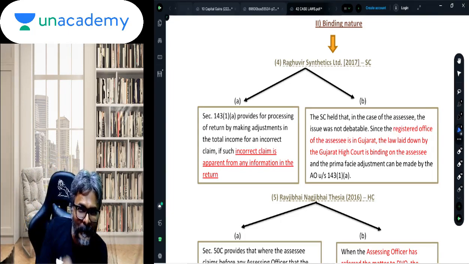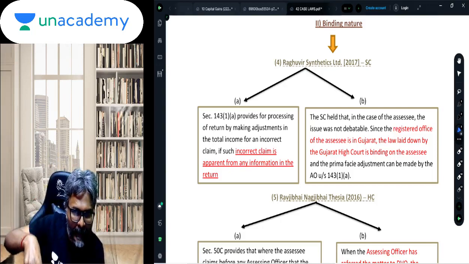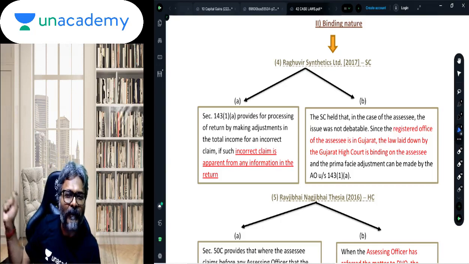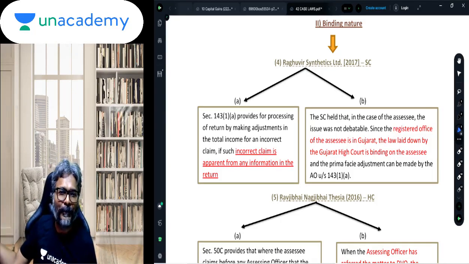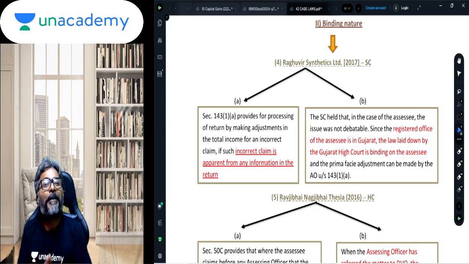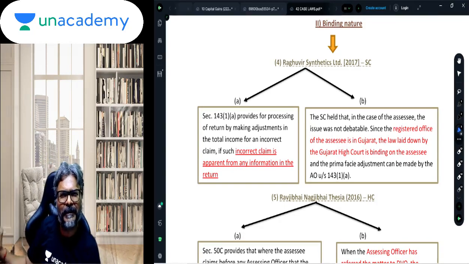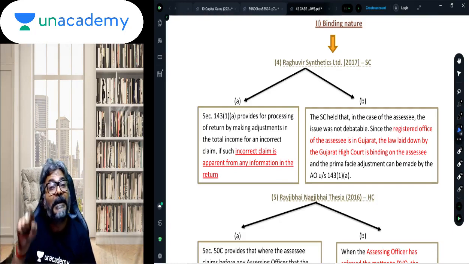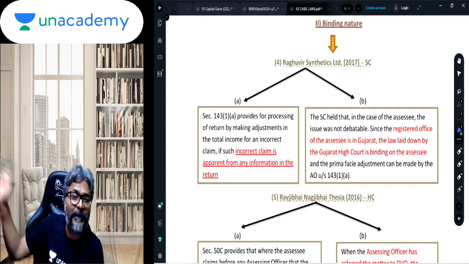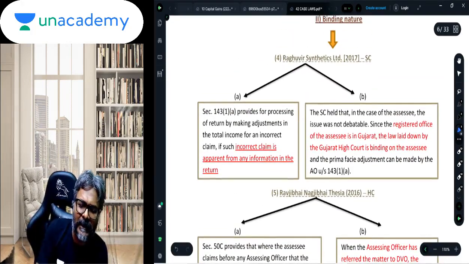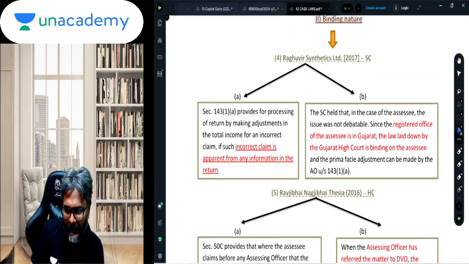So the Supreme Court has said that overlooking a binding jurisdictional decision of the High Court will tantamount to an apparent mistake in the return of income, and that will give the assessing officer the ground to rectify the return while sending the intimation under 143(1). This is what the judgment was in Raghuveer Synthetics Limited.